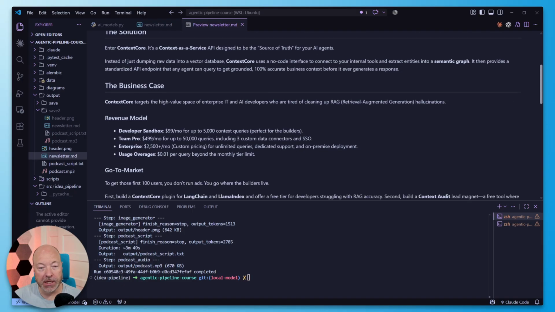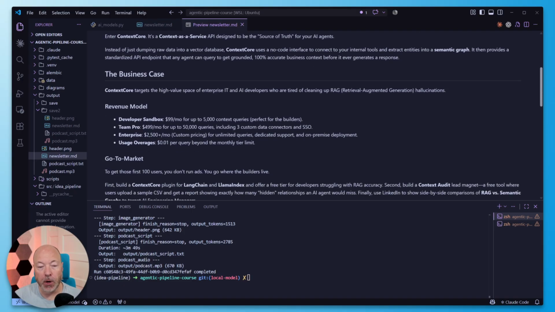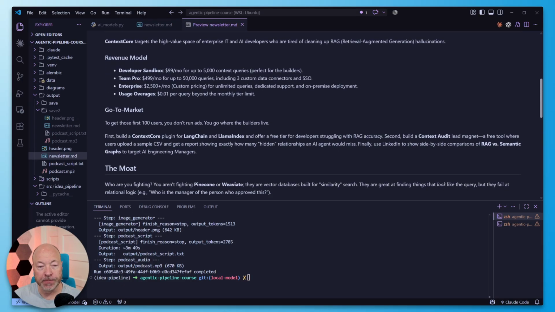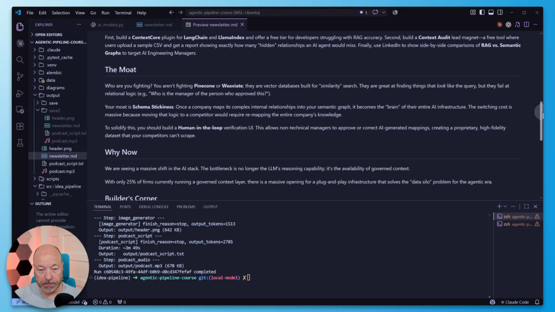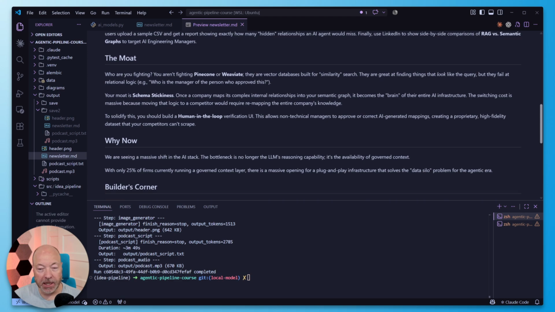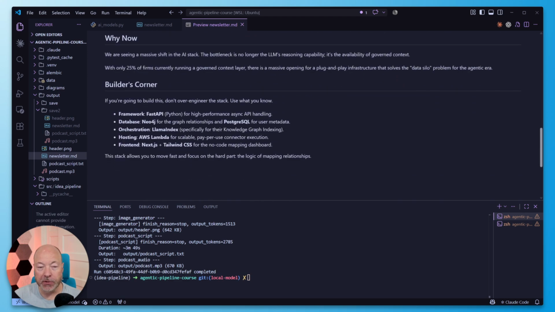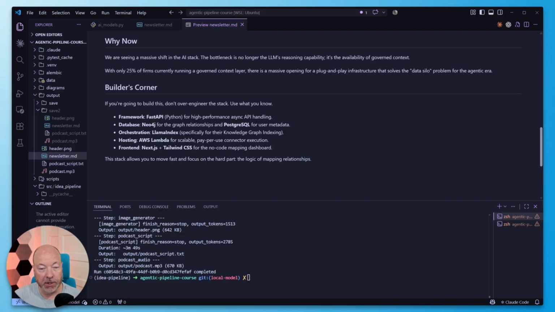We have the business case, which consists of the revenue model and go-to-market strategy. There's some numbers in here as well. There's a mode, schema stickiness. Okay. And yeah, why now? And then finally, the builder's corner. It suggests FastAPI with Python, Neo4j for the graph relationships, PostgreSQL. So this all looks pretty reasonable to me.